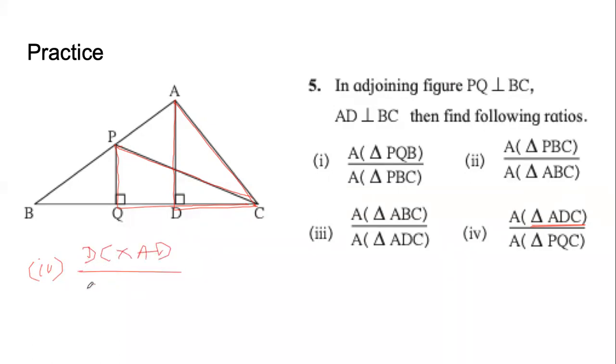PQC में हमारा base है QC, and the height is PQ. Why? Because this is 90 degree, na? This is 90 degree. That's it. यहाँ पे कोई रीजन लिखने की आपको जरूरत है भी नहीं. कंफर्म. Good.